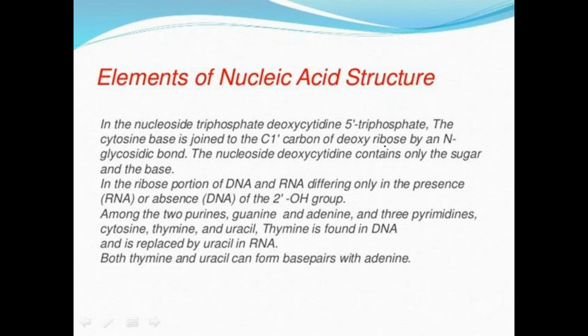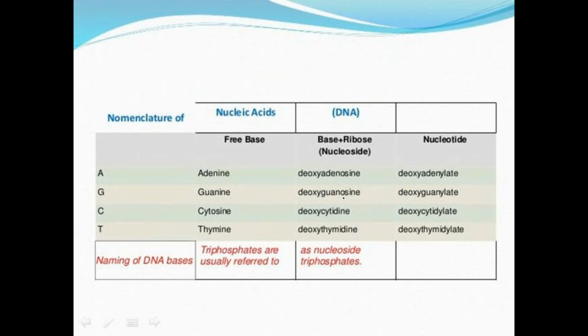Deoxycytidine 5 prime phosphate. Among these, the purines guanine and adenine are present, and the pyrimidines cytosine, thymine and uracil are present. In the ribose portion, we are referring to the second position of the carbon. And these are the different types of nucleic acid.